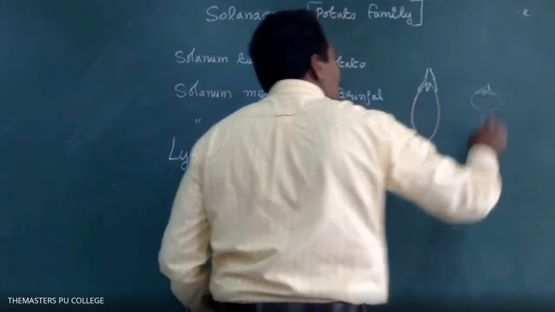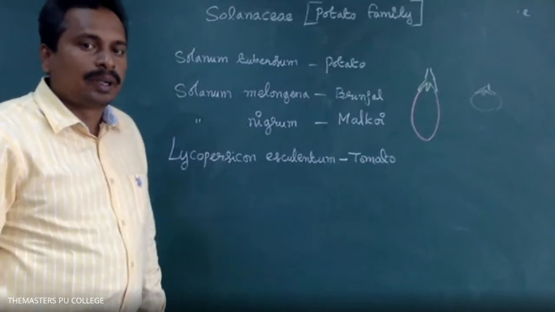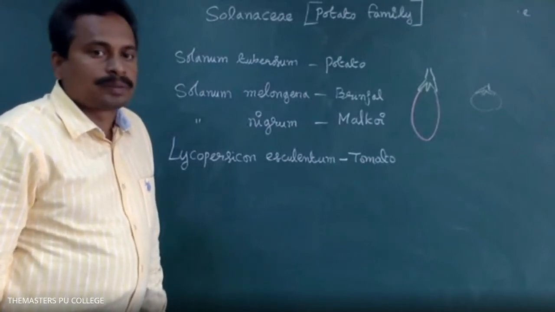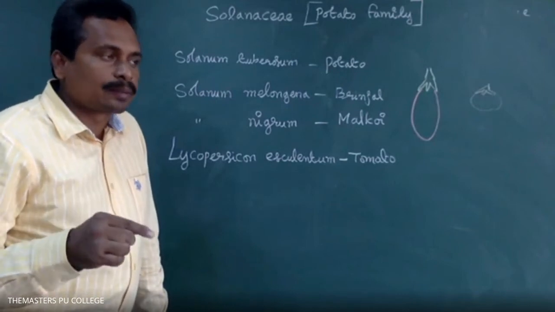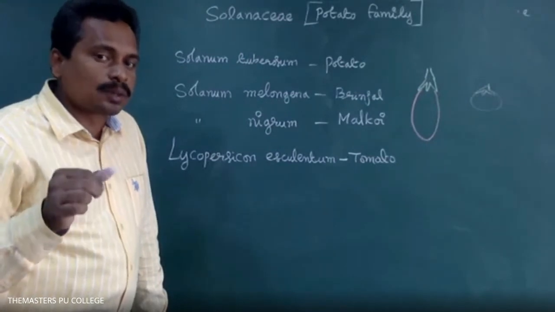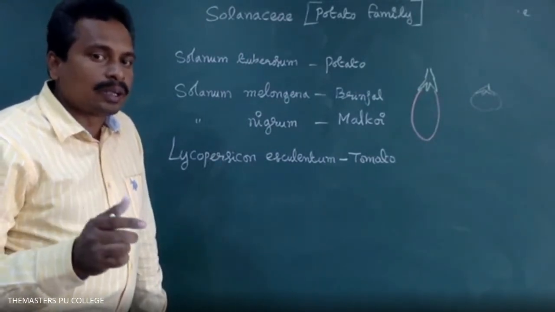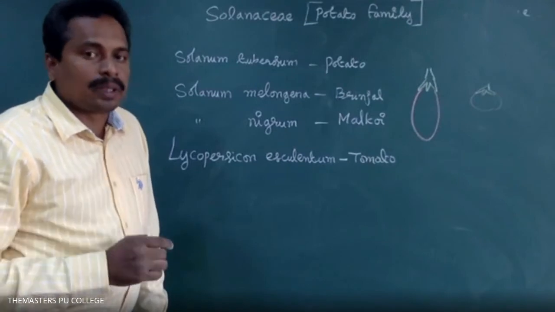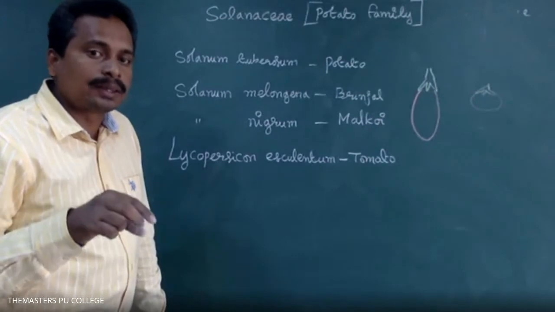In Fabaceae, the important characteristics are root nodules, pulvinate leaves, diadelphous stamens, and papilionaceous flowers.